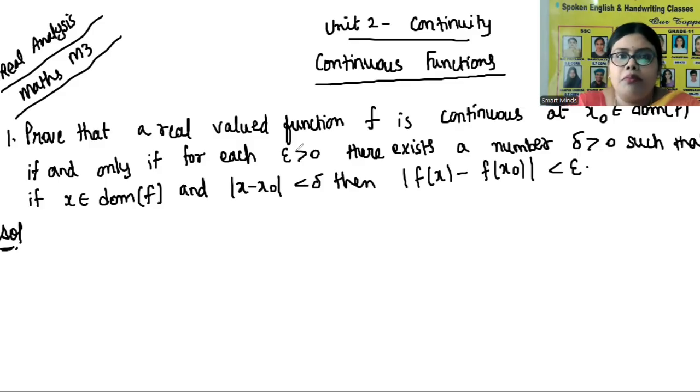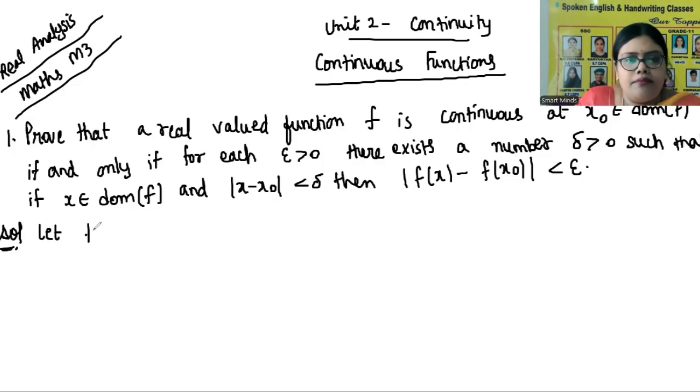So let us cover some important LAQs from the continuity chapter. We will cover all the questions based on continuous functions. Take the first question. Prove that a real valued function f is continuous at x naught belongs to domain of f if and only if for each epsilon greater than 0 there exists a number delta greater than 0 such that if x belongs to domain of f and mod x minus x naught is less than delta, then mod f of x minus f of x naught is less than epsilon.